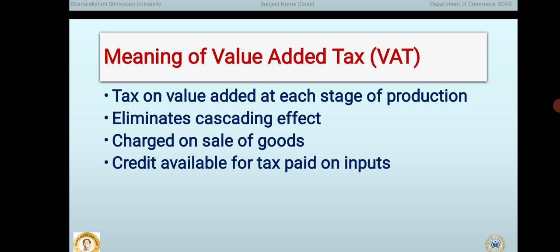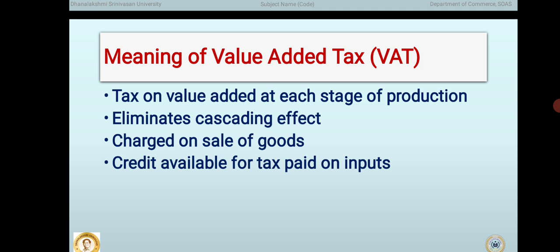One important feature of VAT is that it eliminates the cascading effect of tax, also known as tax on tax. Under VAT, a seller pays tax only on the value added because the tax already paid on inputs can be deducted. VAT is charged on the sale of goods within a state. Whenever goods are sold, VAT is included in the selling price and collected from the buyer.